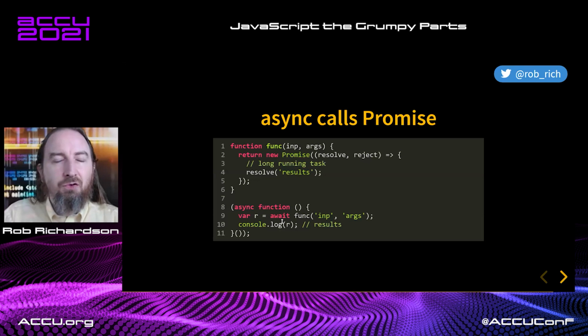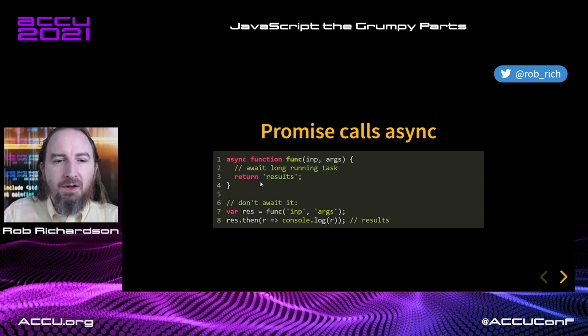If your code returns a promise, you can await it. And if your code is assumed to consume a promise, you can create an async method that uses that. Here's our mechanism where we can await that function, and the function just returns a promise. Or in this case, where we have an async function and we just need to .then once it's done.